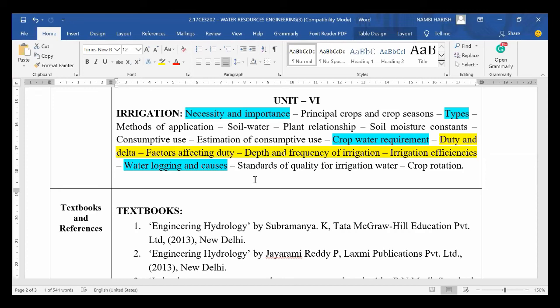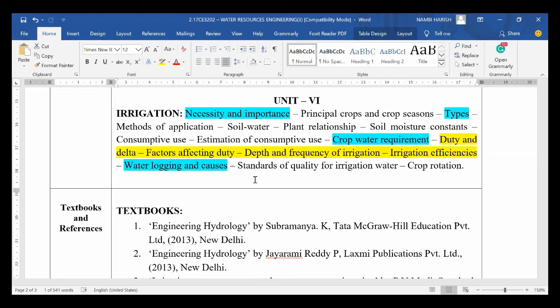So they may ask you to explain the drip irrigation alone for 6 marks. They may not ask you the complete types. So they may ask you to explain the drip irrigation or sprinkler irrigation. If you're having a good fit, then they will ask you only to explain the complete types in general. So that's all about the theory part. That is the first half.